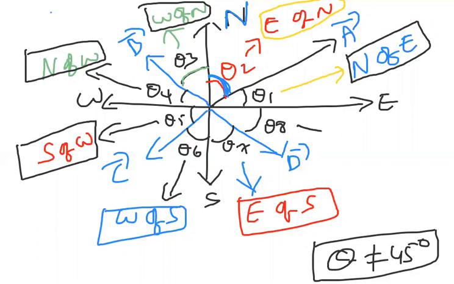Next, theta 8. Theta 8 is with respect to what direction we are making it? With respect to east. So now we have to say where is D bar? D bar is a vector. Theta 8 is between D bar and east. D bar lies south side of the east direction. So we have to write here south of east. Like that we have to give south of east, east of north, north of west, and all those things. Now I hope you are clear with this one.